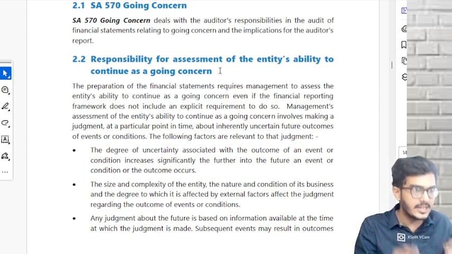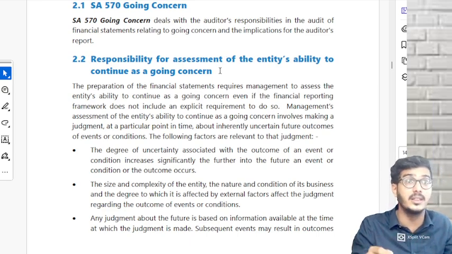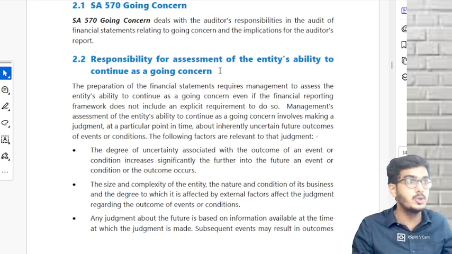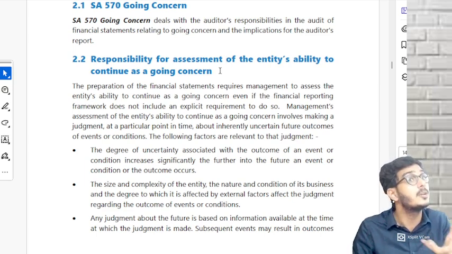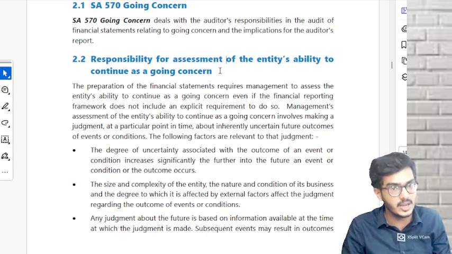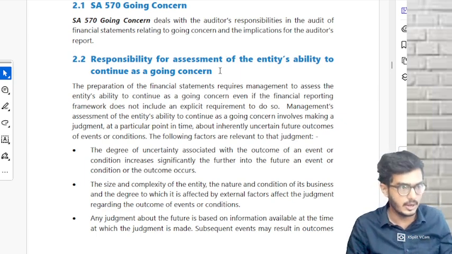The primary responsibility to check whether the company has a going concern or not lies with the management. They have to do that preliminary assessment. That preliminary assessment only we are going to check. Who is going to check? Auditor. Because that going concern is based on some assumptions. Those assumptions we are going to check. We're going to ask various inquiries to the management, and check the data on which they're telling we have a going concern. Are you able to understand?